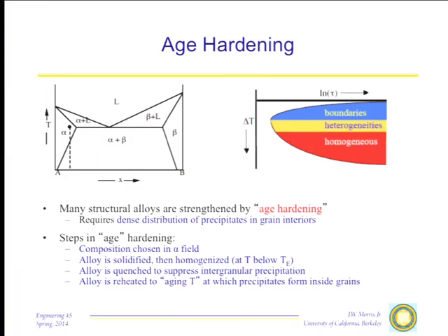Well, the precipitation reaction is going to be controlled by a C-curve like this. It's nucleated, and therefore I'm going to get this kind of kinetics. So what I want to do is solidify the alloy, homogenize it, quench it originally down to room temperature to suppress intergranular precipitation. Then heat it back up again to allow precipitation to occur here on the belly of this transformation curve so that I get a good distribution of precipitates through the bulk of the material, and that's the classic simple age hardening reaction that is used in quite a few structural metals.